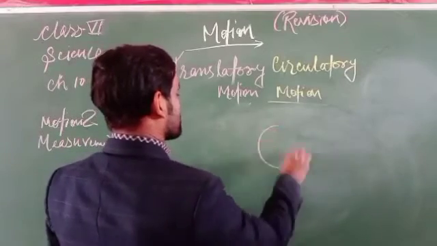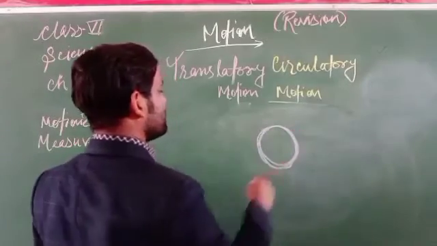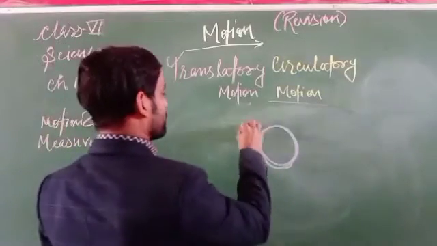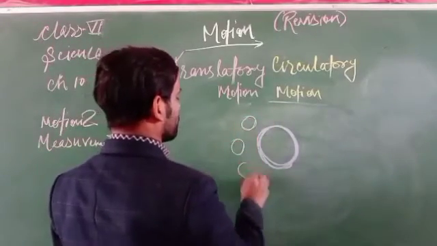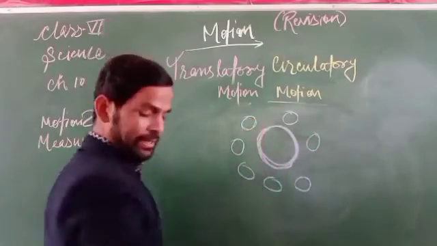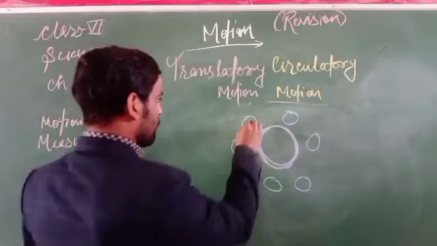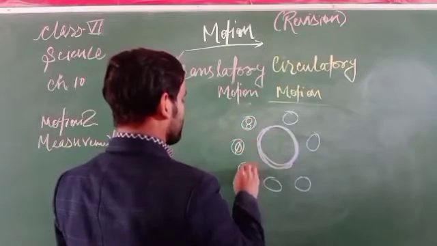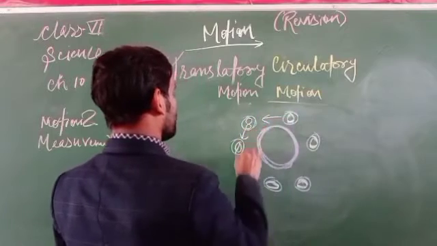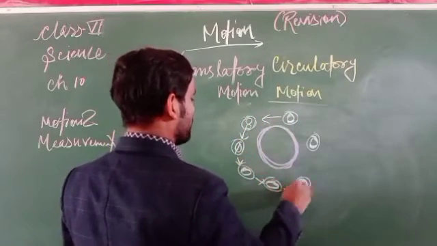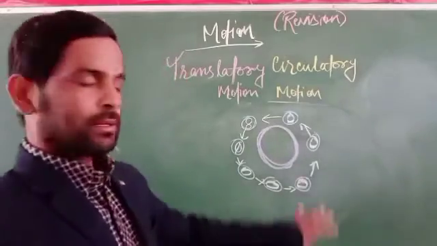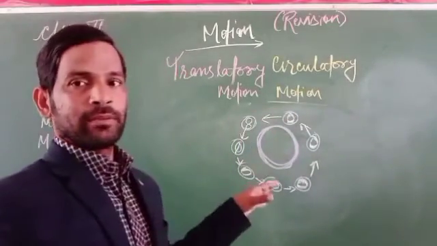If there is a sun and earth, the earth rotates on its own axis, but the earth is also revolving around the sun.